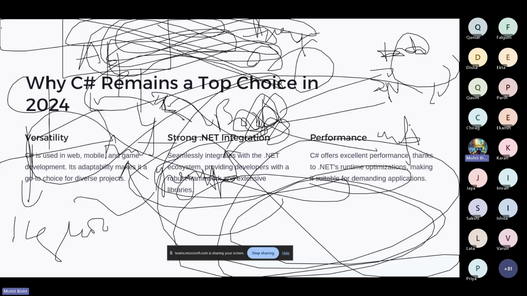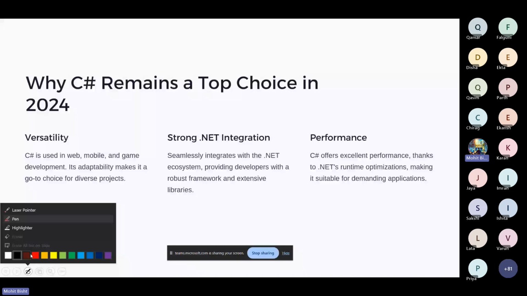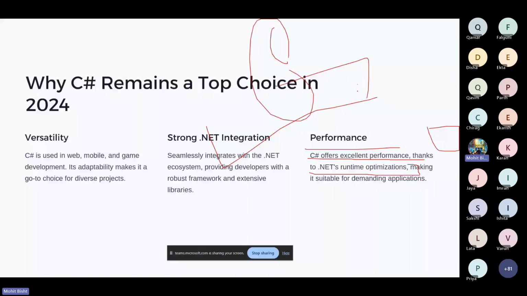So let me erase this one and let me draw another diagram. Let me take a pen, red color. So next we have the performance. C Sharp offers excellent performance thanks to the .NET runtime optimization. C Sharp gives a better performance as compared to the other ones because of the runtime optimization. What is runtime optimization?